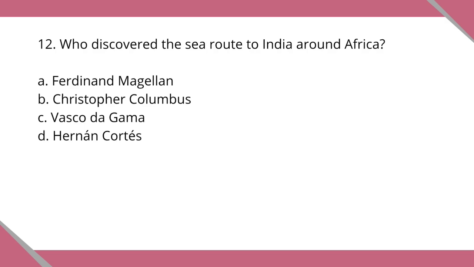Question number 12. Who discovered the sea route to India around Africa? Letter A, Ferdinand Magellan. Letter B, Christopher Columbus. Letter C, Vasco da Gama. Letter D, Hernan Cortés.